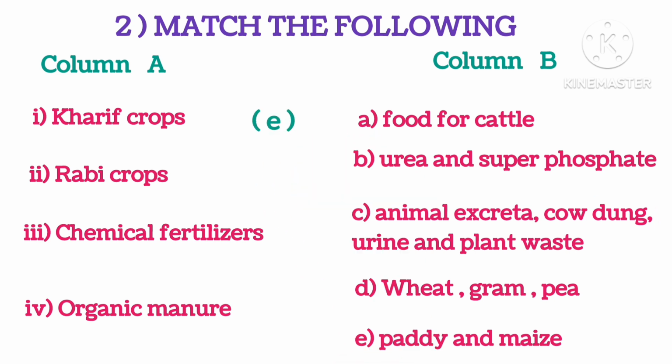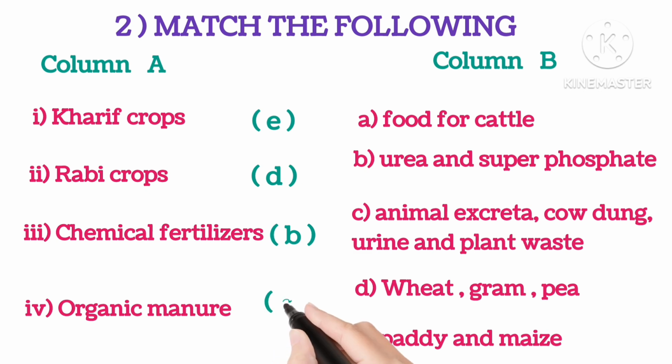So Kharif crops are E, paddy and maize. Rabi crops are D, wheat, gram and pea. Chemical fertilizers are urea and superphosphate. And organic manure is C, animal excreta, cow dung, urine, plant waste, etc.